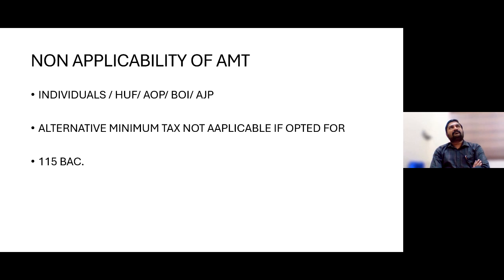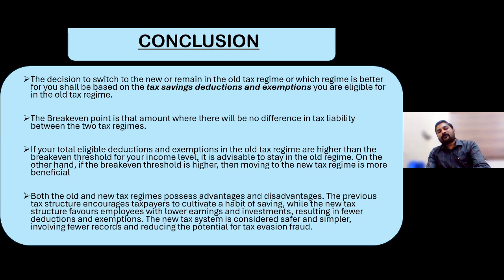Unfortunately, for firm, limited liability partnership and local authority, these two options are not there. For opting these options, I was mentioning this many conditions are there. 115 BAC too, various exemptions, various deductions you have to sacrifice.